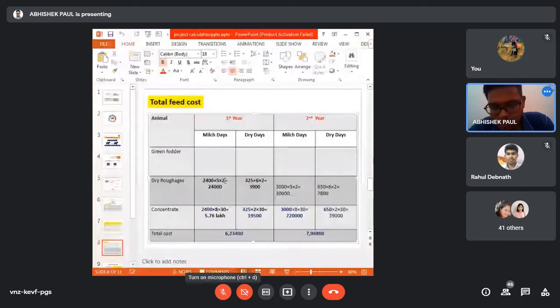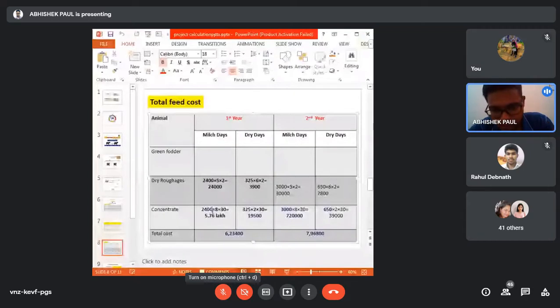When you multiply 2400, 5, 2, the outcome is the cost investment for feeding the milch cows, only for dry fodder. Then like this, we need to calculate the concentrate. Concentrate total milch days for the first year is 2400.